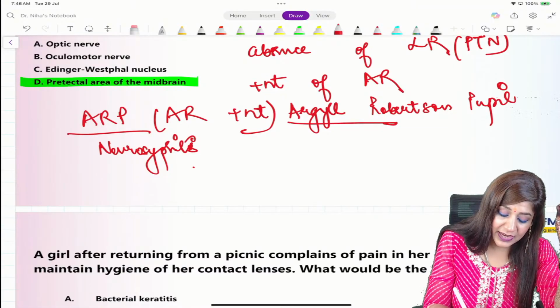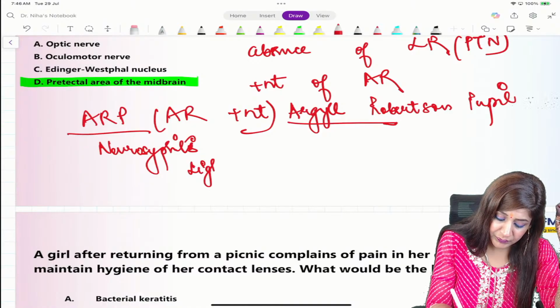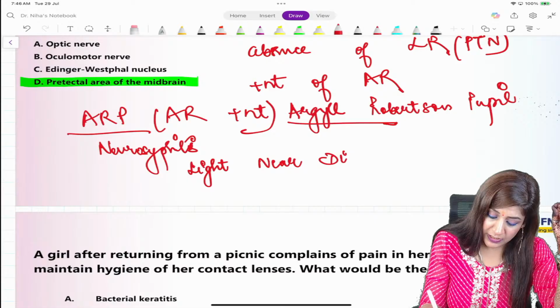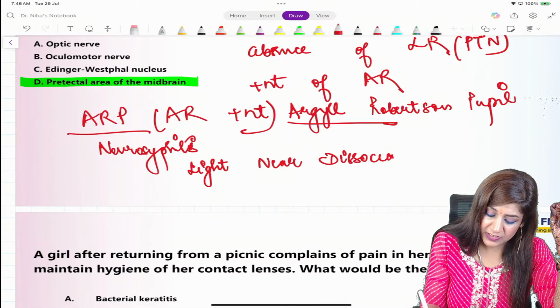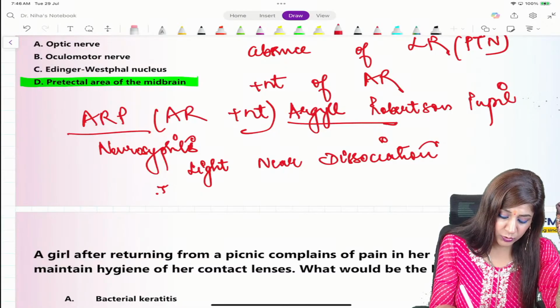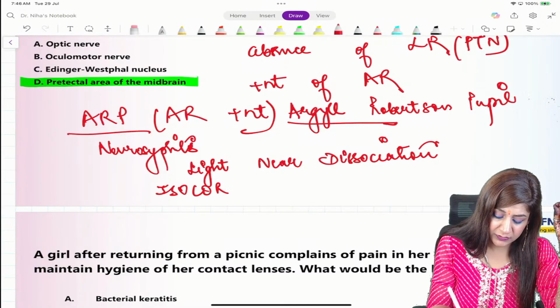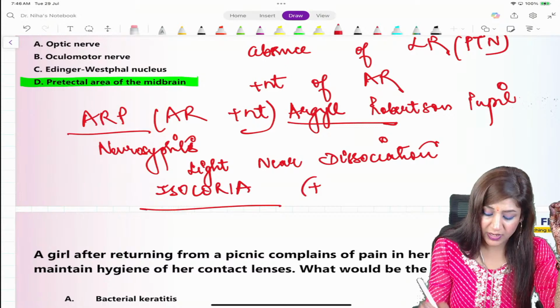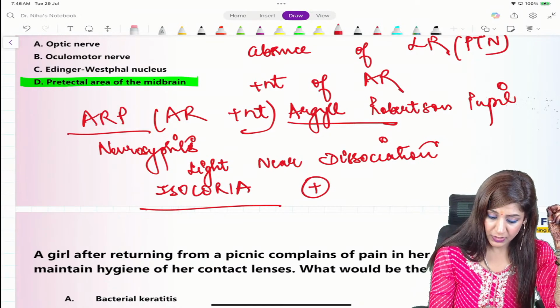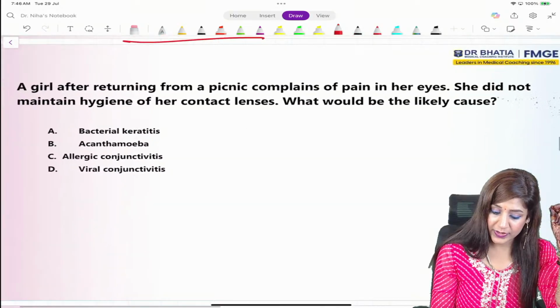So this is called light-near dissociation, and due to this you are getting isochoria. Same kind of reflexes are found in both the eyes, therefore you will have isochoria, right?